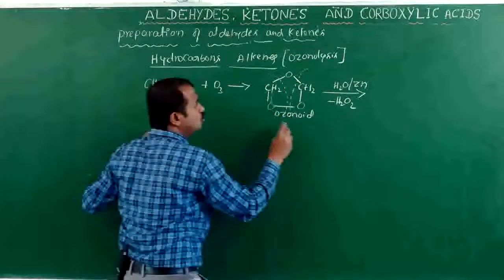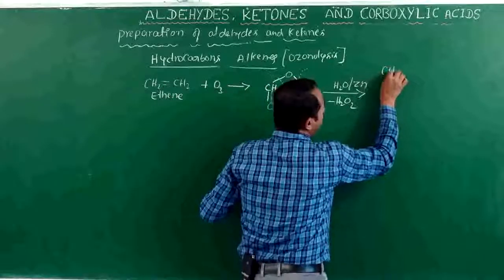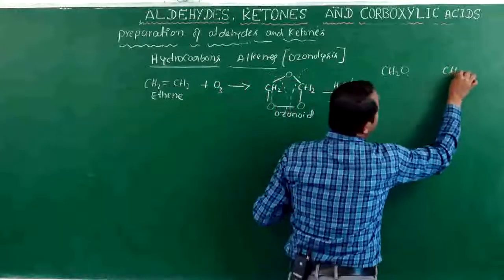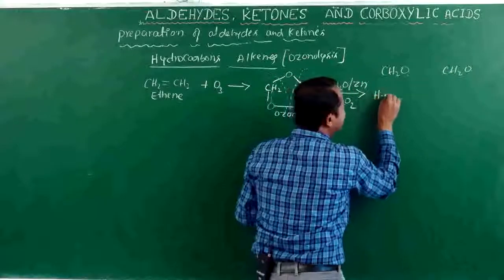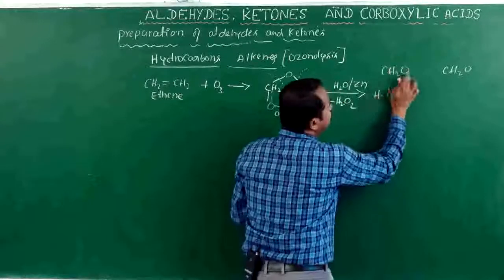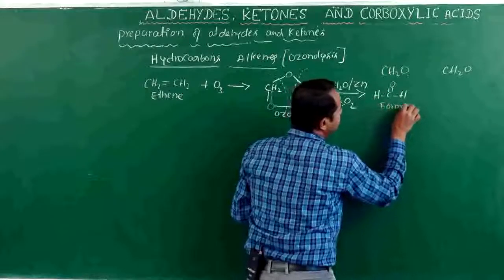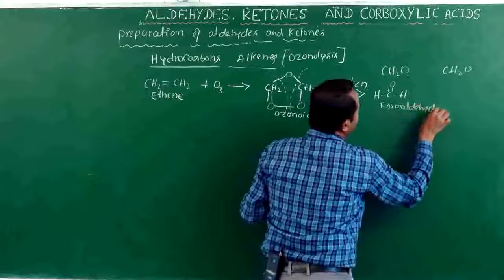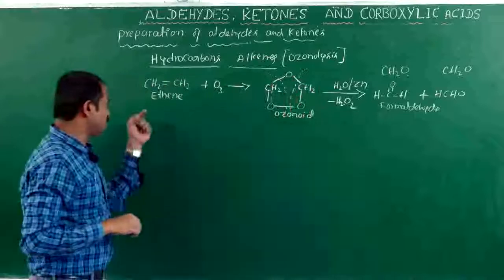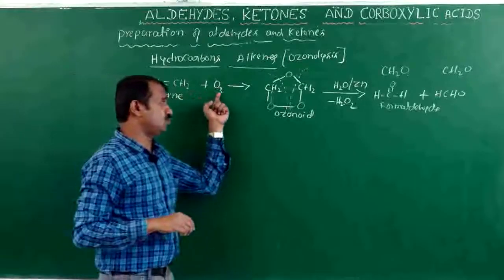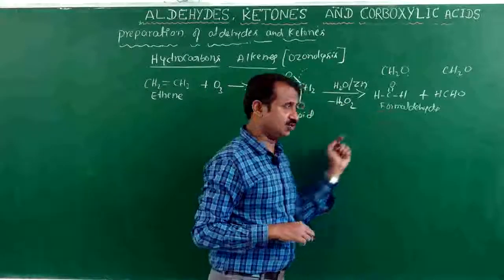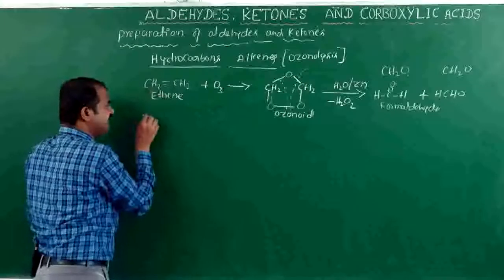We get CH2O and another molecule of CH2O, which we can write as HCHO. The name is formaldehyde. Here also CH2O, and the name is formaldehyde. So ethene reacts with ozone to form ozonide, which undergoes hydrolysis in the presence of zinc to form formaldehyde.